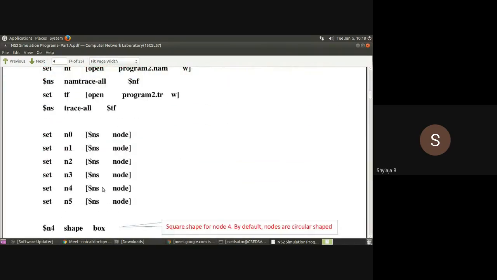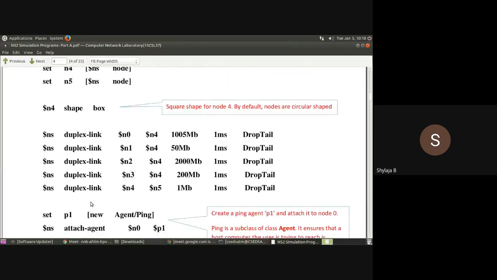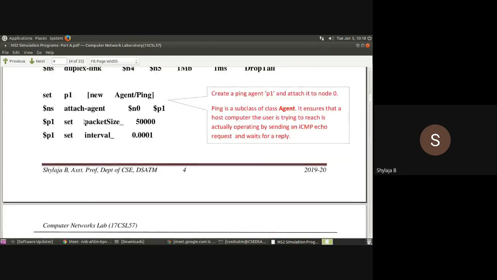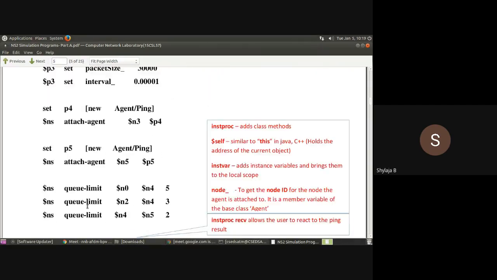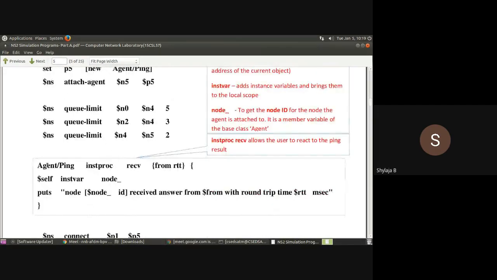Okay, in the second program, the most common error is, yeah, here also be careful about packetSize underscore, after that a space, and interval. And then here, inside this inst procedure, agent slash ping. After that, you write the type of the procedure, that is an instance procedure, that's why instproc. Then recv. Recv is the name of the procedure from RTT, okay?